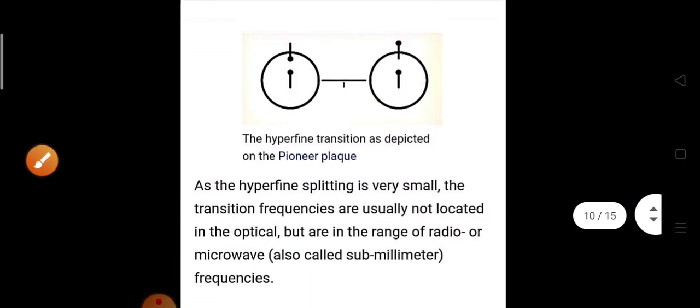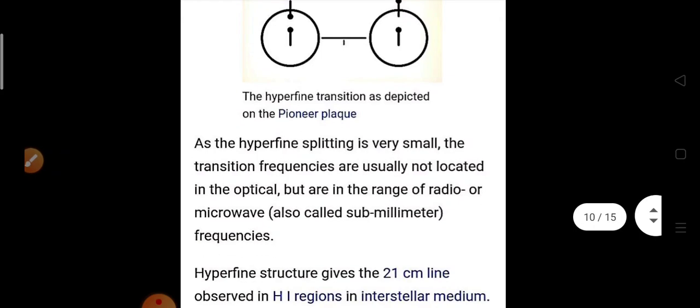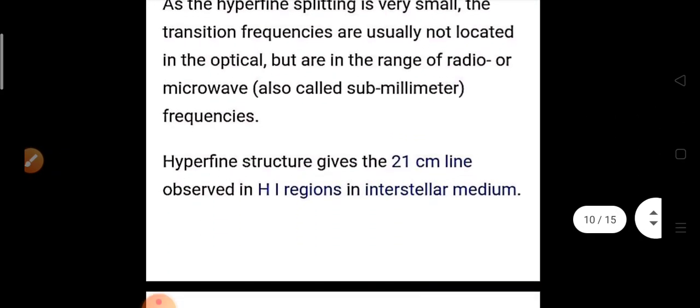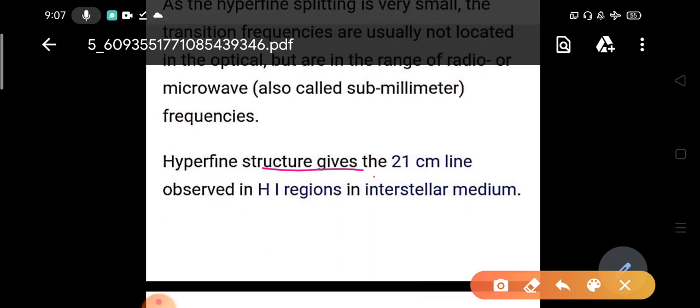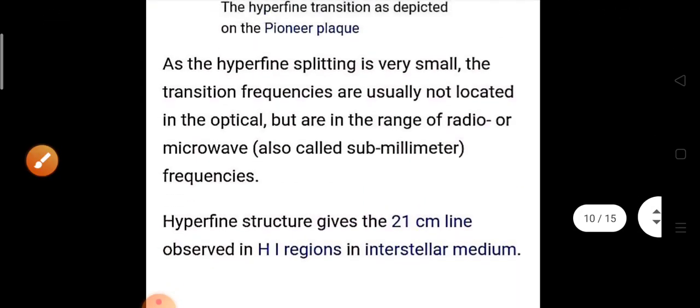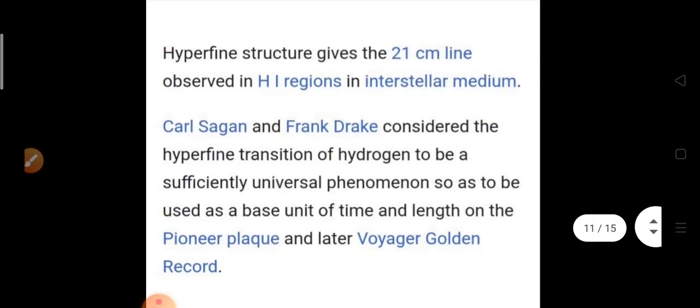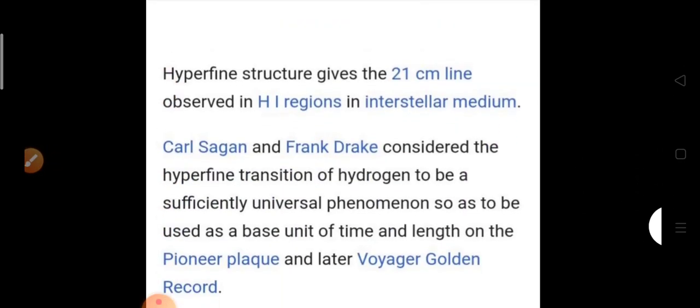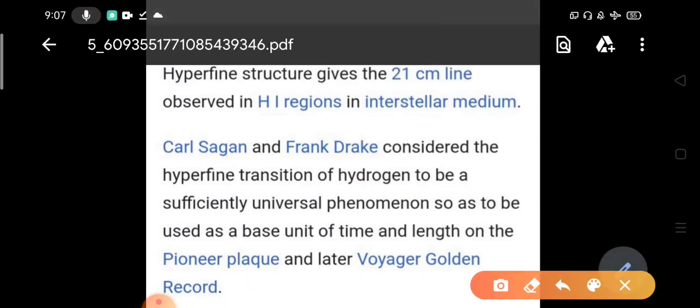Now for the hyperfine transition, what will be the value for the hydrogen atom? The hyperfine structure gives the 21 centimeter line observed in the hydrogen regions in the interstellar medium. This hyperfine structure of hydrogen is much more important, because whenever you are observing the interstellar medium, due to the presence of the hydrogen atom, we get the hyperfine structure of the 21 centimeter line.